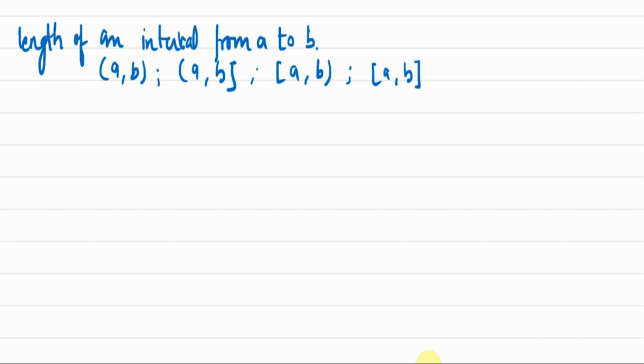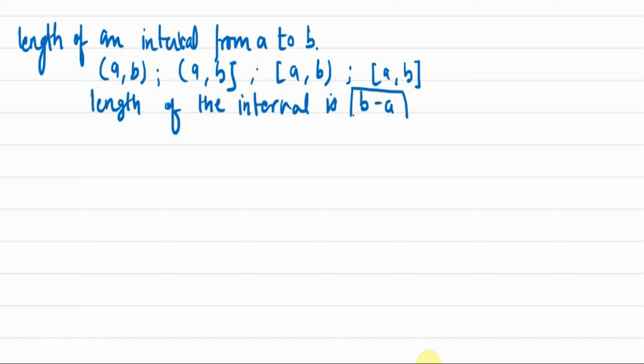Fine. So the formula for the length of the interval is B minus A. Right? The length of the interval is B minus A. When we subtract A from B, we get the length of the interval.